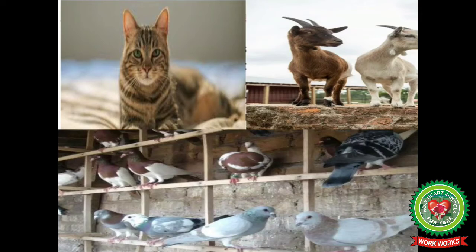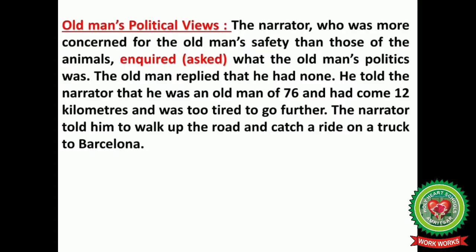According to the old man, cats are independent and can look after themselves, but he was worried about his other animals, that were two goats and four pairs of pigeons. Old man's political views. The narrator, who was more concerned for the old man's safety than that of the animals, inquired what the old man's politics was. The old man replied that he had none.